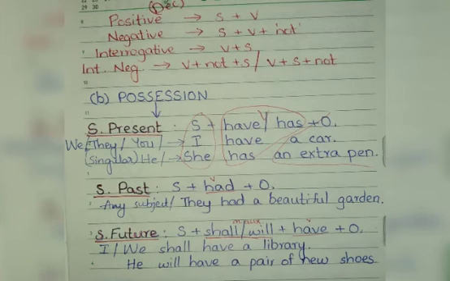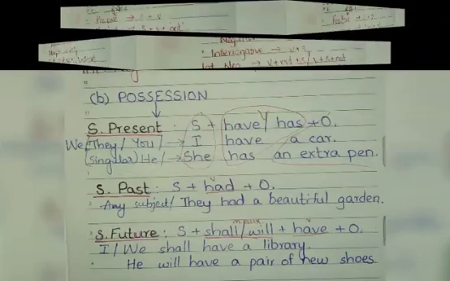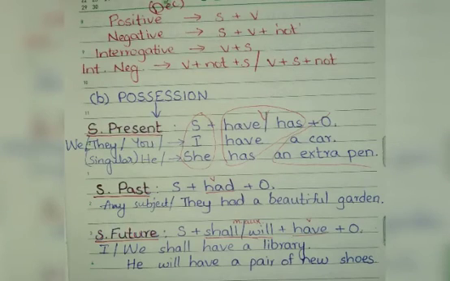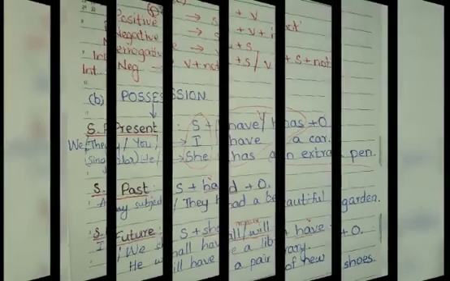Coming to simple future, subject plus shall or will plus have plus object. That means that possession is not in the hands of that subject now. That subject doesn't possess the thing mentioned there, that object, now. But in the future, that object will be under the possession of the subject mentioned.